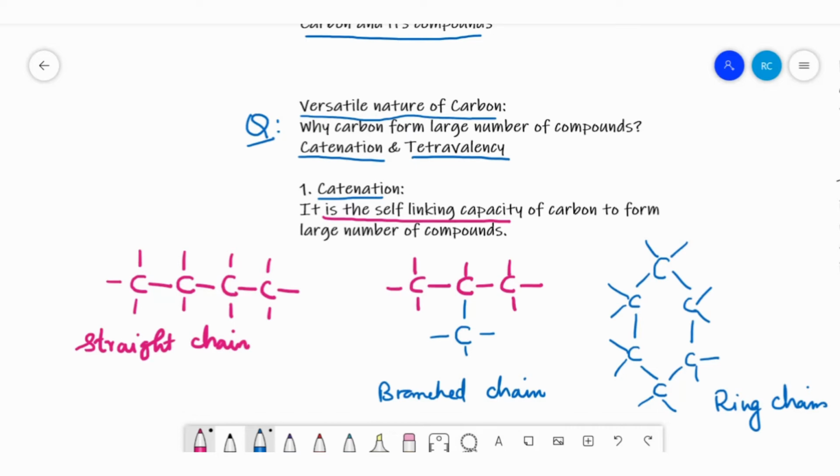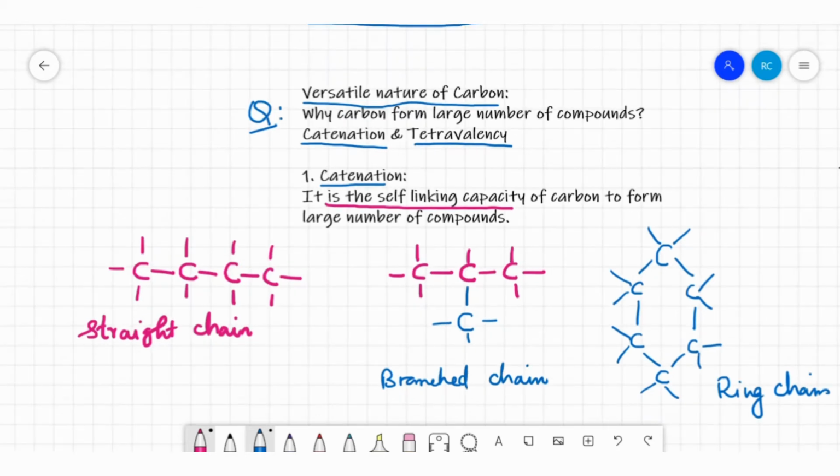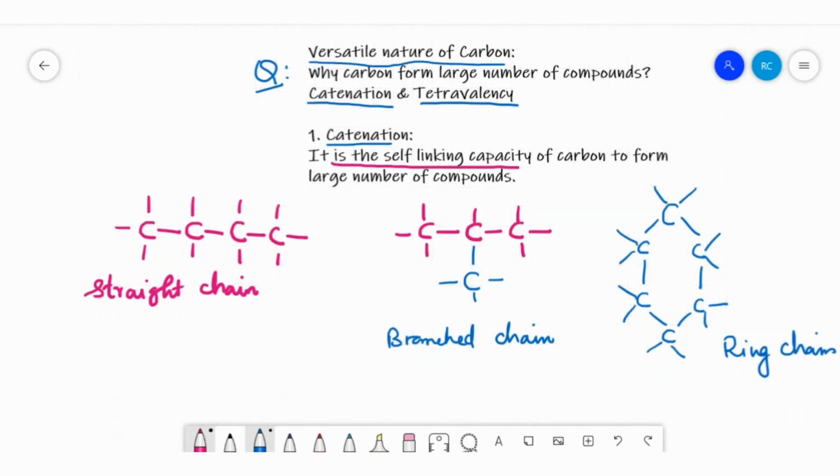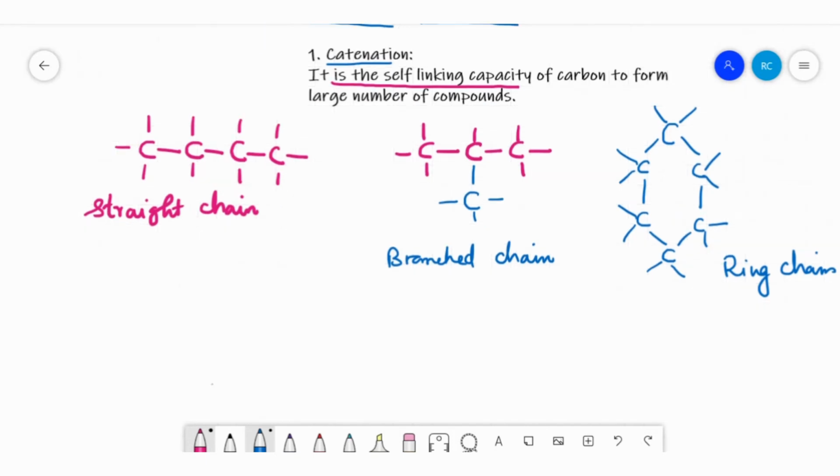And sometimes carbon can form double bonded compounds as well as single bonded compounds. Compounds with a carbon-carbon single bond we say are saturated compounds.